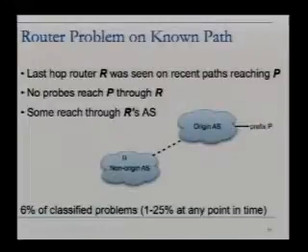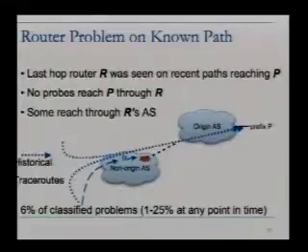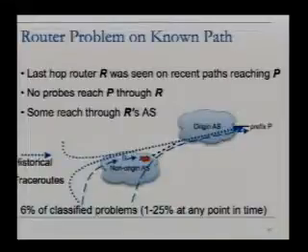So here we have some AS that's upstream from the origin, and there's a router R in that AS. All paths through R are failing to reach the destination. We have some historical paths that reached through R, so we have some idea of where the paths should be going. And there are other paths through that same AS that R is in that are avoiding R and hence reaching the prefix. So this explains 6% of the problems that we saw.